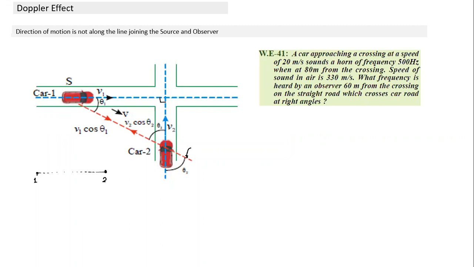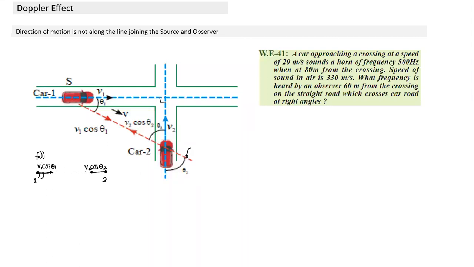For car 1, the component of velocity along the line joining the two becomes V1 cos θ1. And this velocity becomes equal to V2 cos θ2. So if this person blows horn F naught, the other becomes observer. If the second car blows horn, the first one becomes observer. And if the first one blows horn, the second one becomes observer, and we can easily substitute.